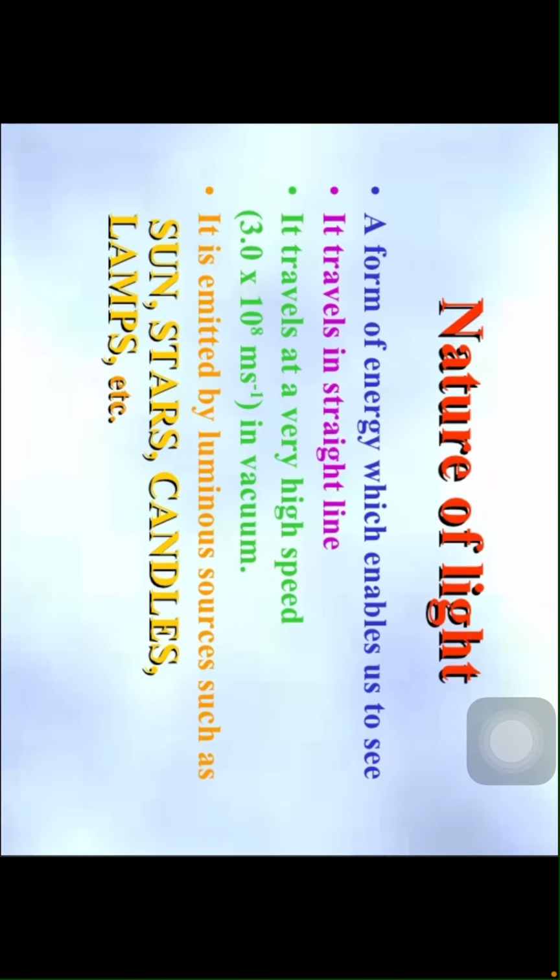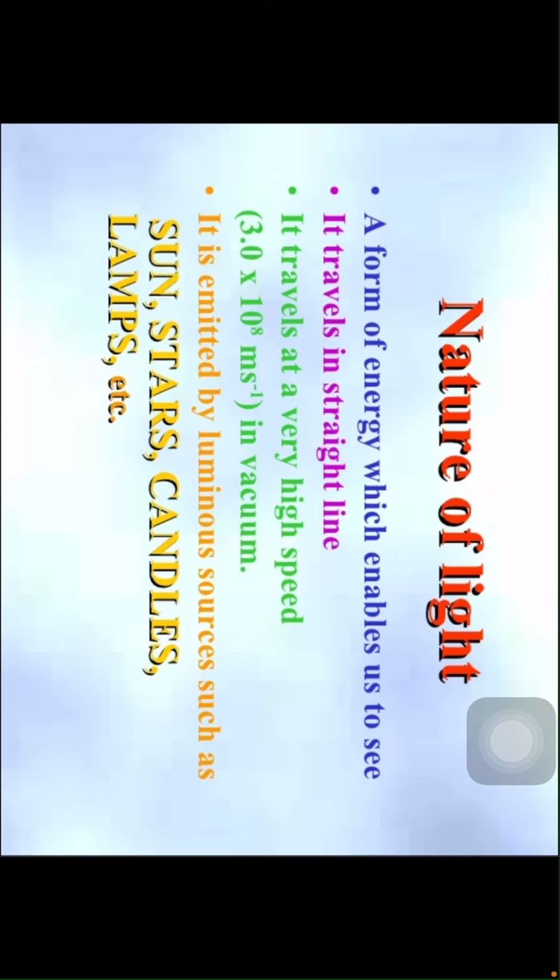Children, what is light? What is the nature of light, children? Light is a form of energy which enables us to see. Without light, we cannot see things. It is a form of energy, and it travels in a straight line. Light always travels in a straight line at a very high speed, 3 × 10^8 meters per second in vacuum. It is emitted by luminous sources such as the sun, stars, candles, and lamps.